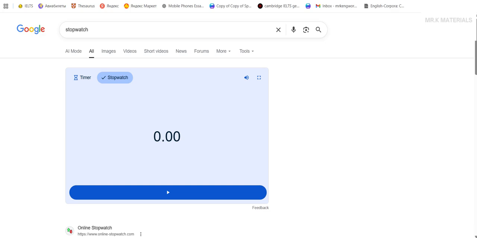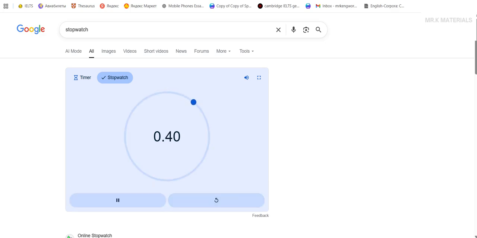Before that, let me outline the steps. First, I'm going to study the graph. I'm going to understand it. Then I'm going to select the key features. Then I'm going to compare the key features. Then I'm going to arrange everything into one clear essay. After this, I will have some time to polish my essay, go through, check my grammar, maybe change my sentences a little, maybe reorganize my sentences a little, and add linking words to make it a little more clear. Then I'm going to produce my overall, and then I'll finish up with my introduction.